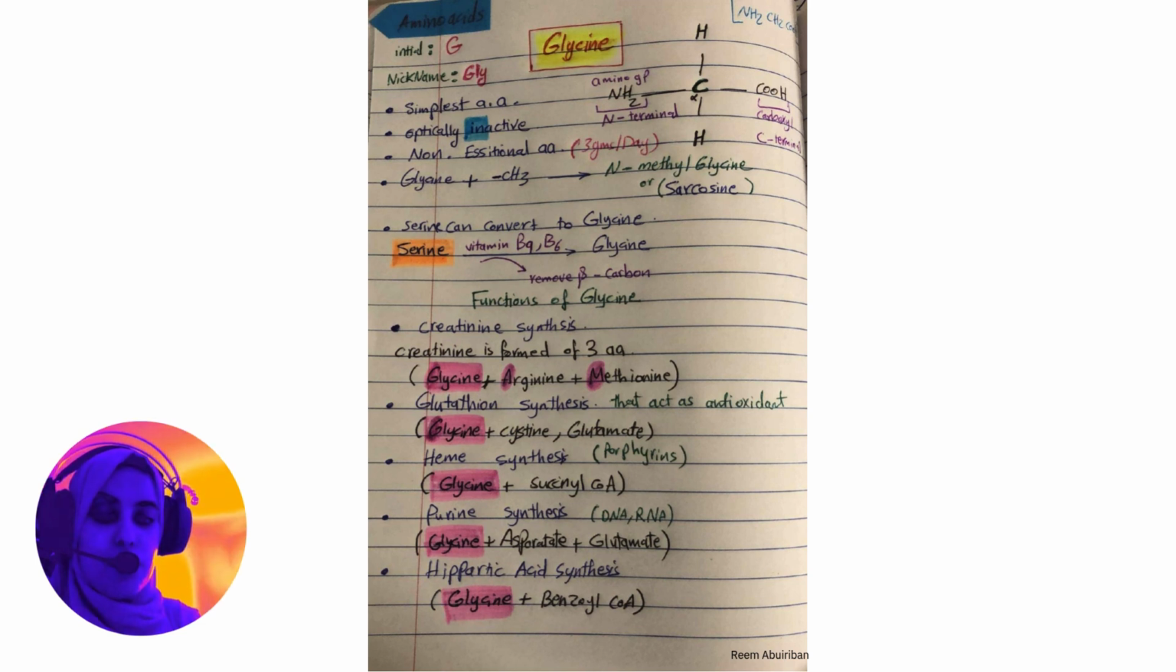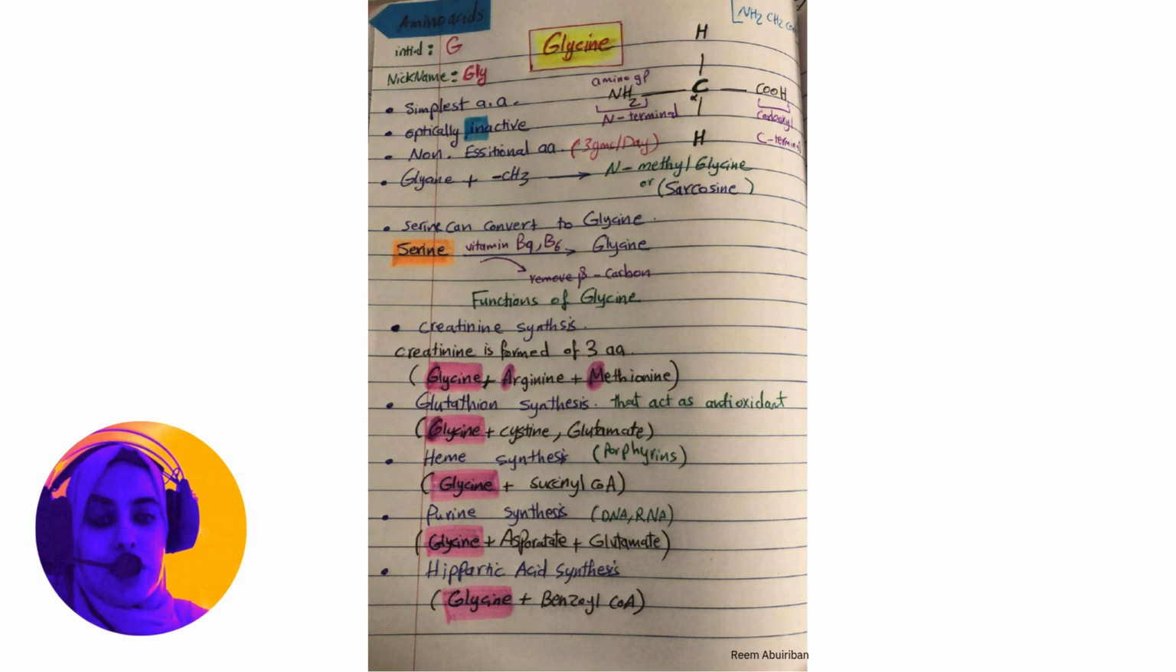If you look at the photo here, we have serine, and by the addition of vitamin B9 and B6, the beta carbon is removed, and that leads to glycine. So we can turn serine into glycine by the removal of the beta carbon and with the help of B6 and B9, and that leads to the formation of glycine.